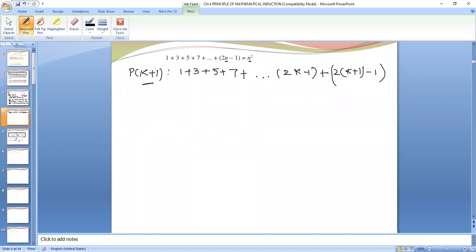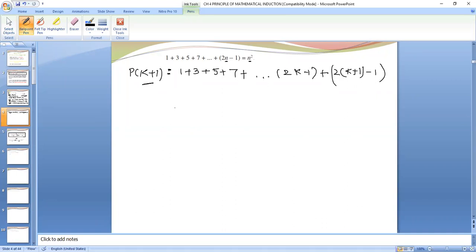But I have to write k plus 1, so in place of n, I am writing k plus 1 minus 1. This is Pk. Now note that here I will not write the right hand side. I will prove the right hand side, so only the left part I have written.